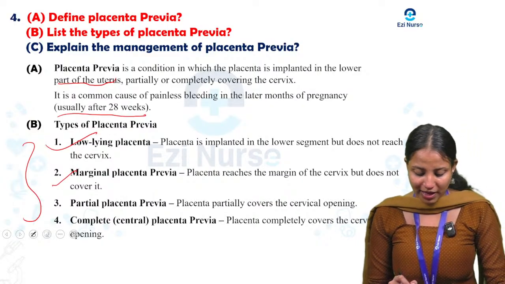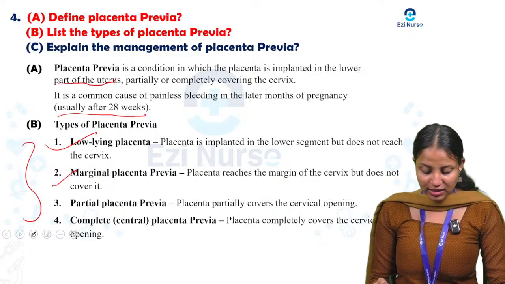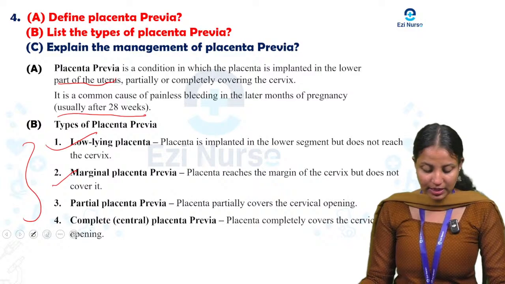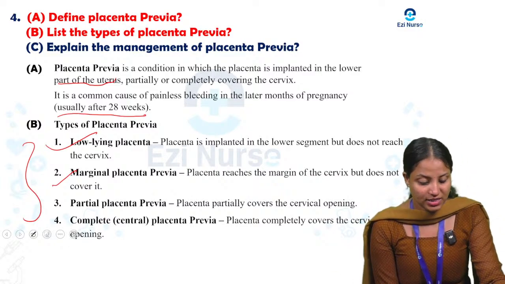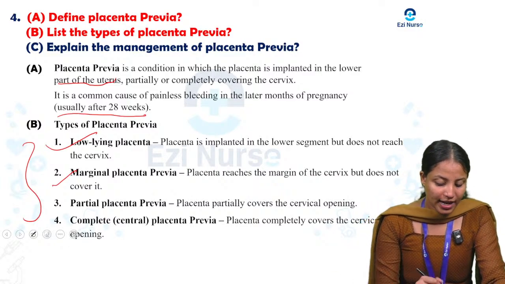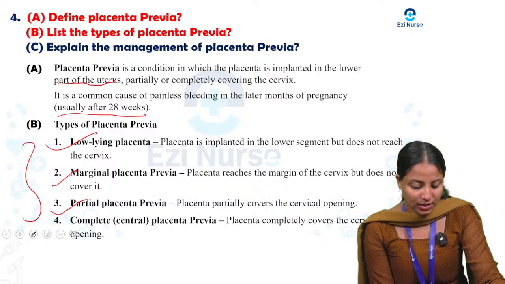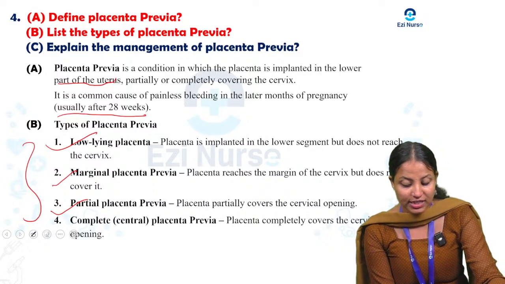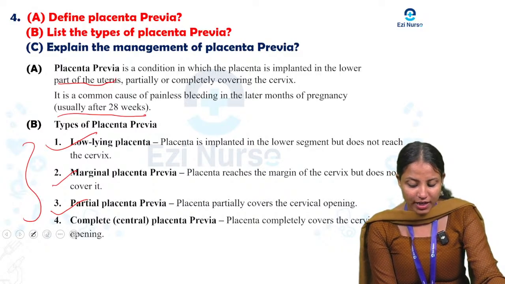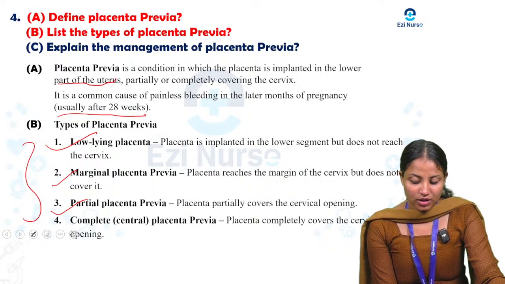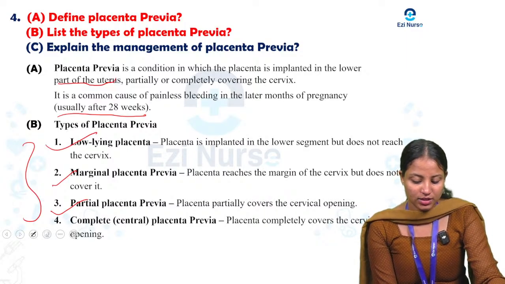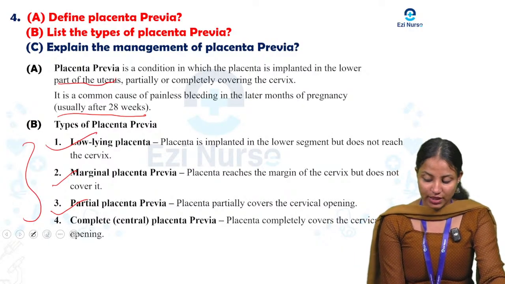Second one, marginal placenta previa. That is, the placenta reaches the margin of the cervix but does not cover it. Third one, partial placenta previa. What is that? The placenta partially covers the cervical opening.